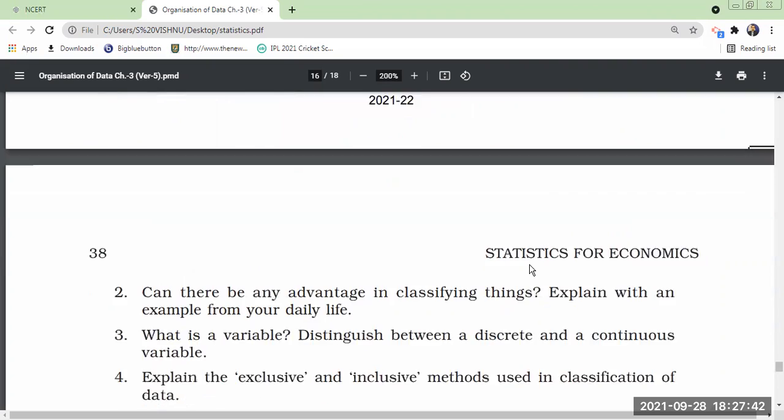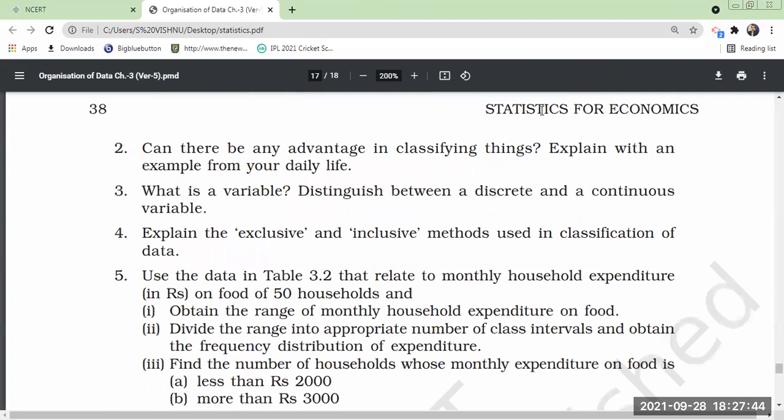Yes. Okay, right. Can there be any advantage in classifying things? Explain with an example from your daily life. Did you classify things at all in your life till now? Your practical experience? You did not classify anything till now?